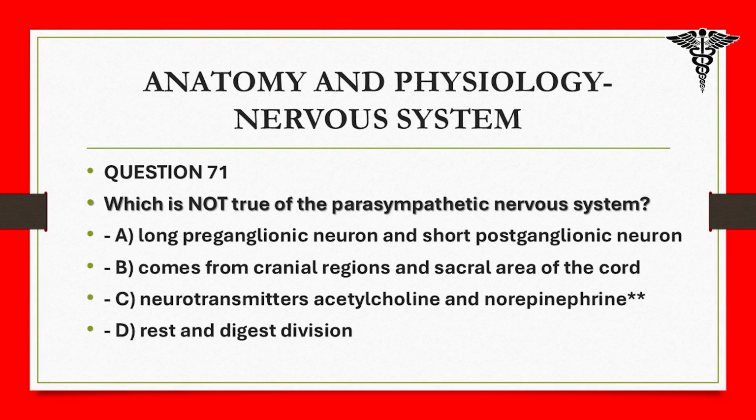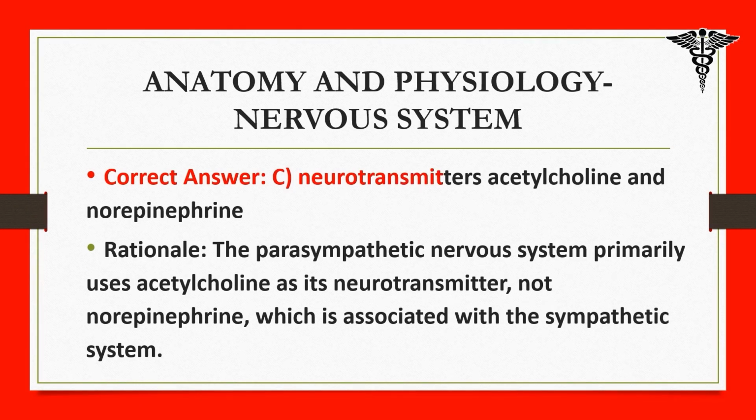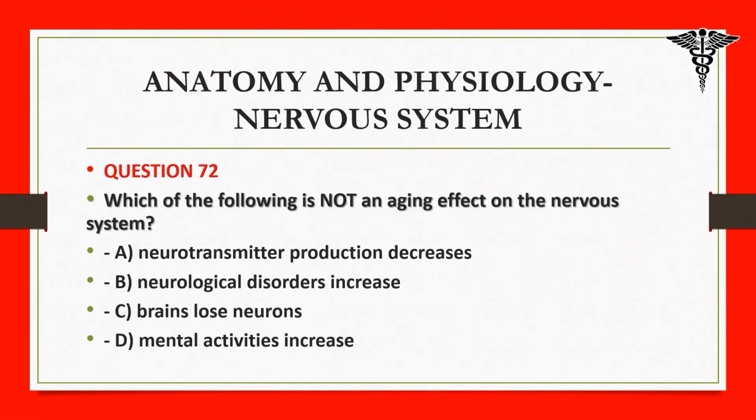71. Which is not true of the parasympathetic nervous system? A. Long preganglionic neuron and short postganglionic neuron. B. Comes from cranial regions and sacral area of the cord. C. Neurotransmitters acetylcholine and norepinephrine. D. Rest and digest division. Correct answer: C. Rationale: the parasympathetic nervous system primarily uses acetylcholine as its neurotransmitter, not norepinephrine, which is associated with the sympathetic system.